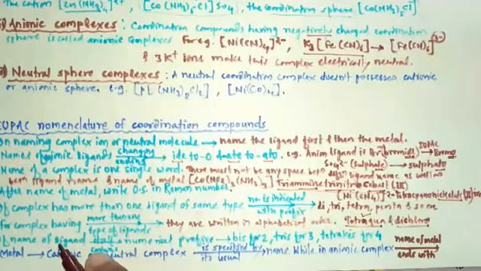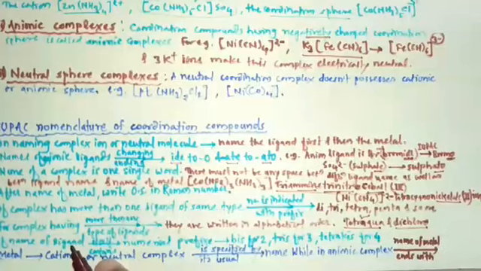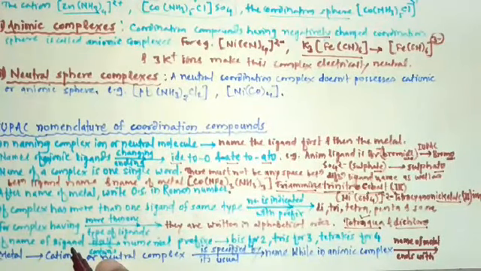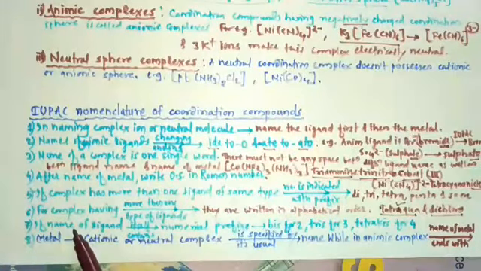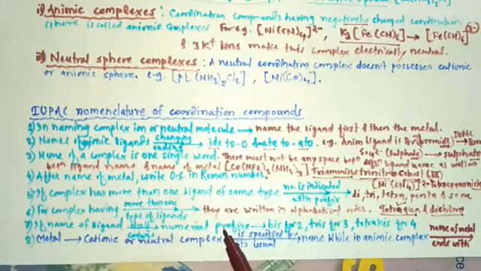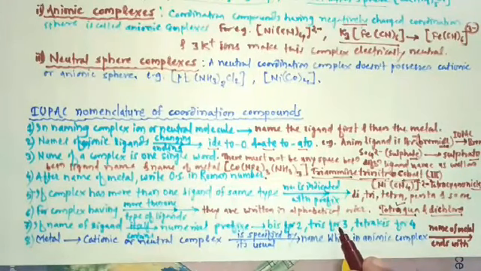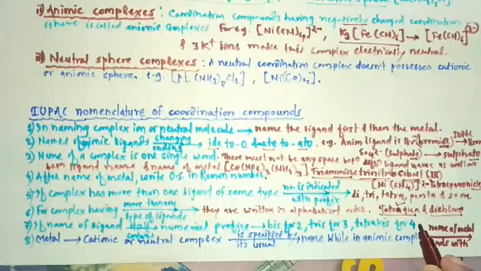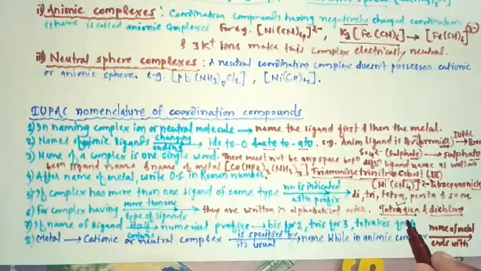Then the next IUPAC rule is: if the name of ligand itself contains numerical prefix, for example, bis for 2, tris for 3, tetrakis for 4, and so on, then here the ligand name is written in the parentheses.